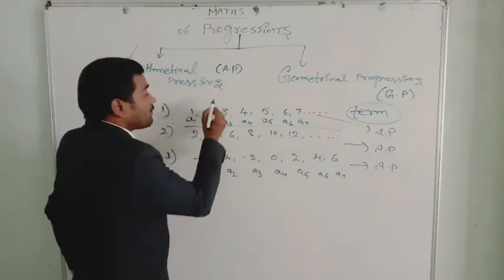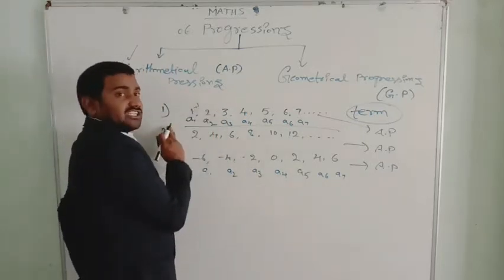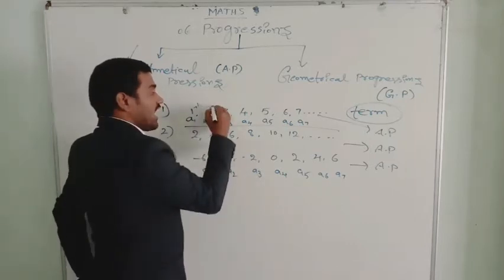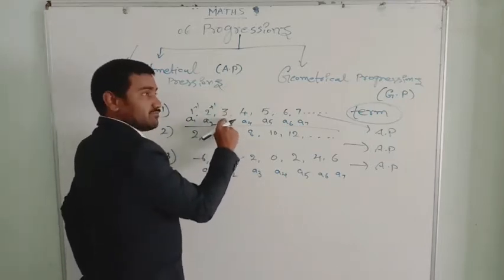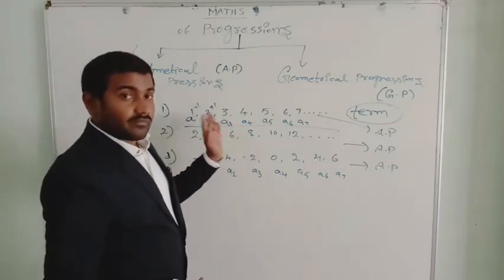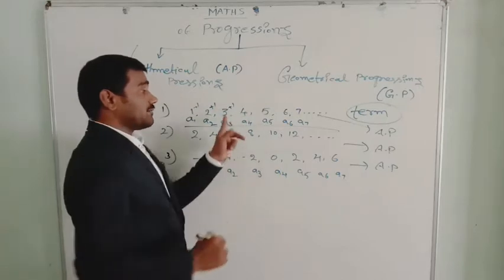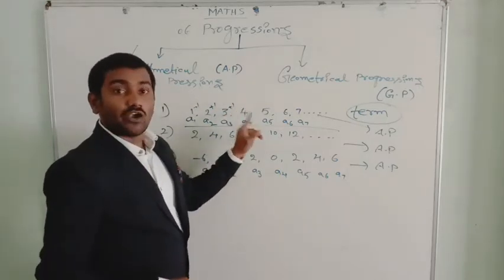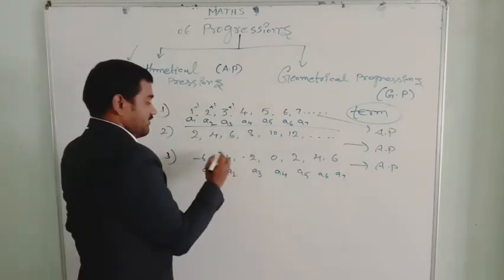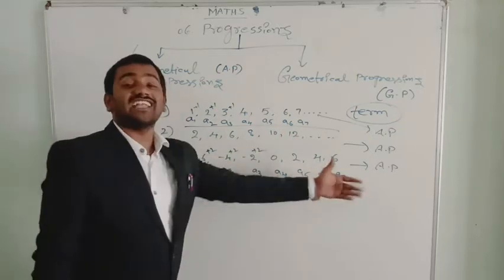See, how did we get 2 here? We added plus 1 to the preceding term to get 2. We added plus 1 to the preceding number to get the next number. How did we get the 4? By adding plus 1 to the preceding number. So here we added plus 2, plus 2, plus 2 to get the next numbers.